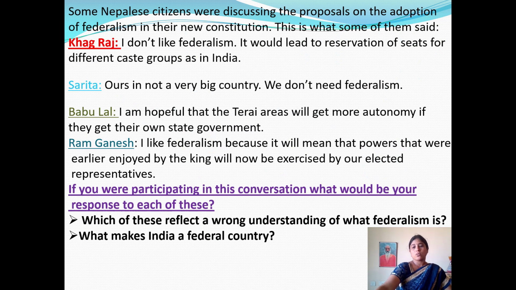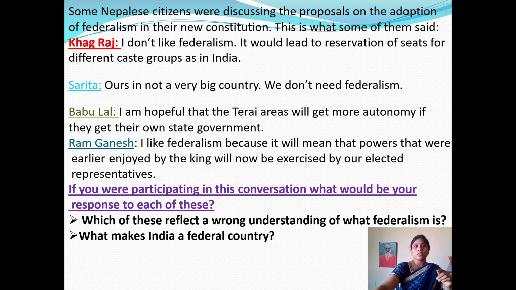See the textbook. Some Nepali citizens were discussing the proposals on the adoption of federalism in their new constitution. This is what some of them said. As you know, very recently they adopted their constitution, so the people are discussing whether to follow federalism in their country. Almost all people are discussing with each other whether the federal government is beneficial to them or not.